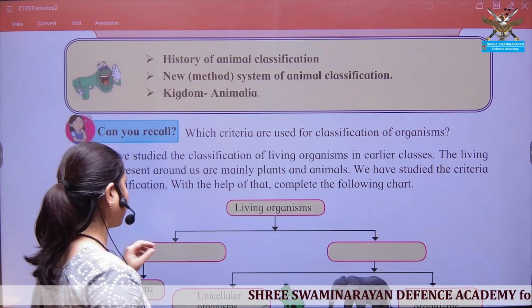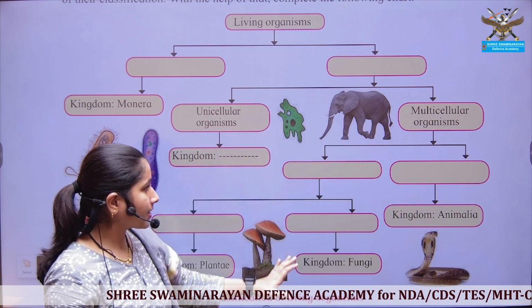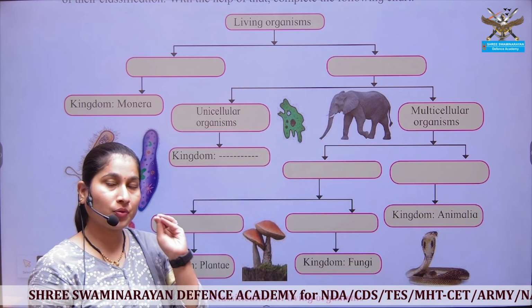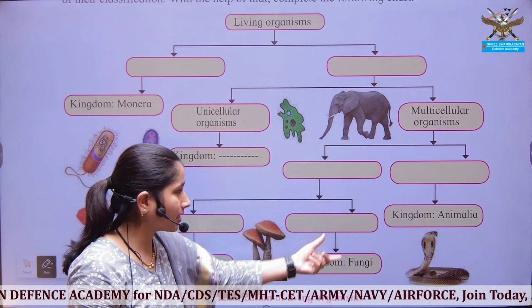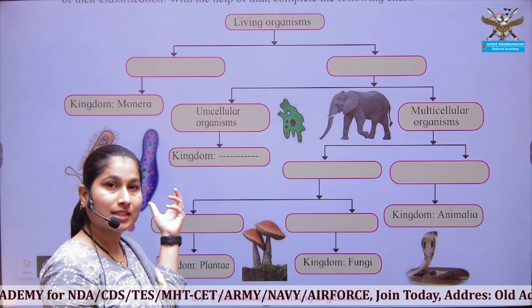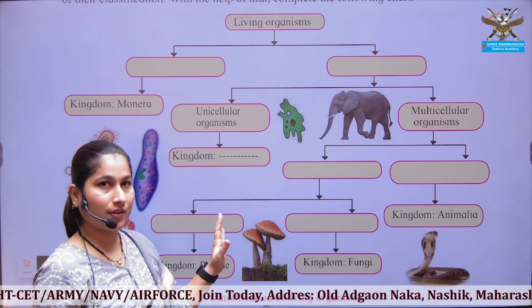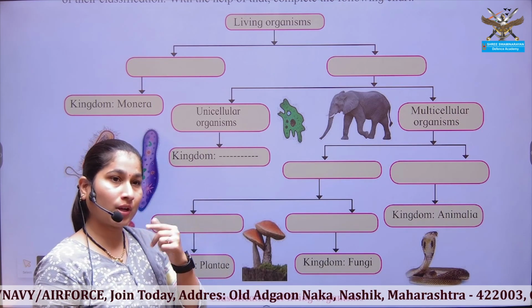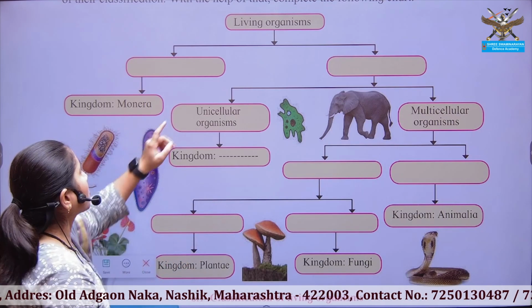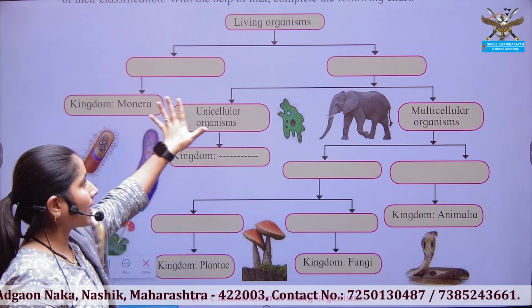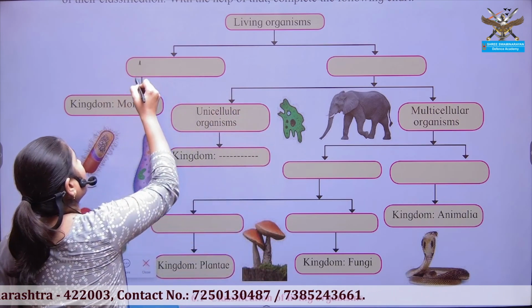Okay, so for that purpose we will try to understand and complete this chart so that you will come to know what specific things can be considered for the classification of organisms. Okay, here broad classification is given, but still then you can come to know what the characters have been considered. So see, living organisms can be classified into two, that is prokaryotes and eukaryotes.